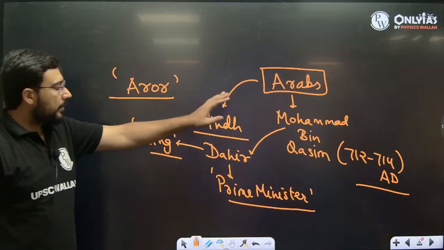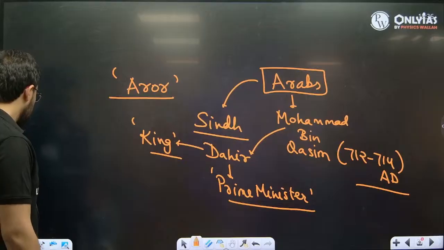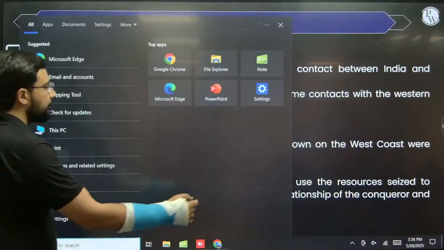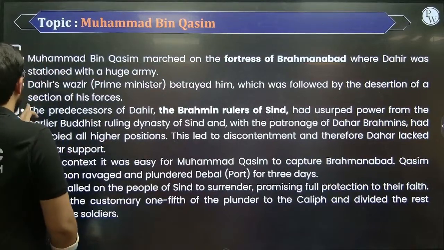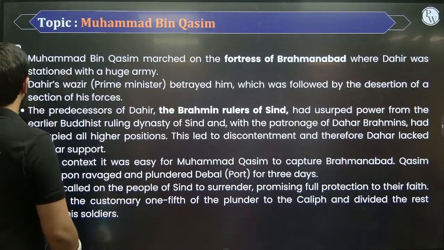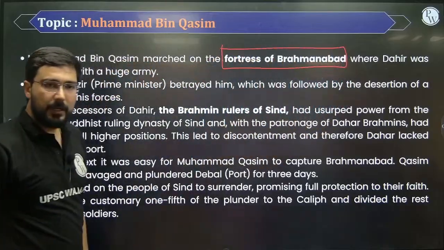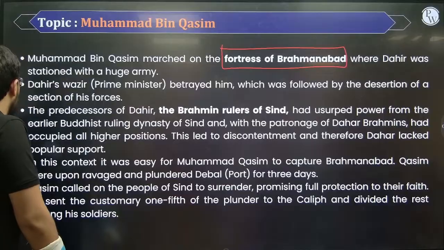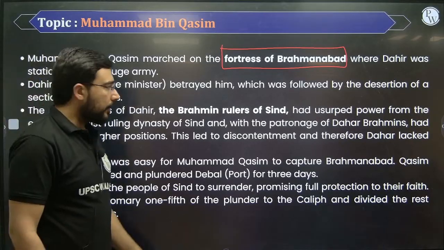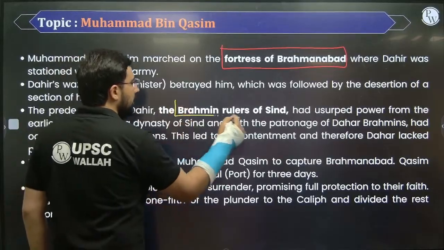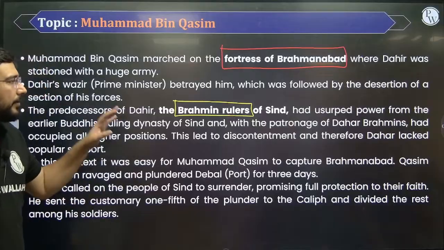Okay, so Muhammad bin Qasim was able to defeat Dahir in the Battle of Aror, and then he captured the famous fortress of Brahmanabad. Brahmanabad was the most important fort, which was now captured by Muhammad bin Qasim. Okay, and these rulers, they were of which origin? Brahmin rulers, okay, of the region of Sindh.